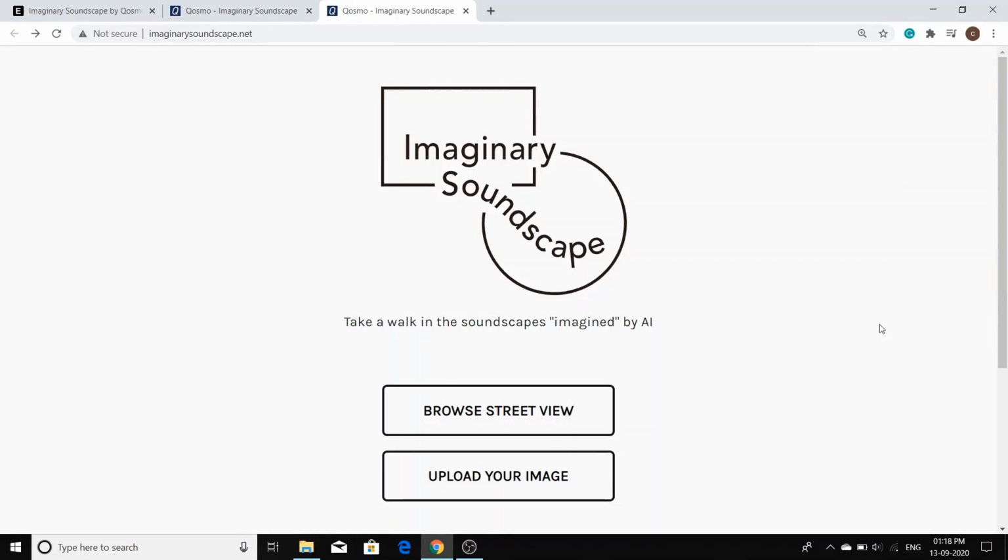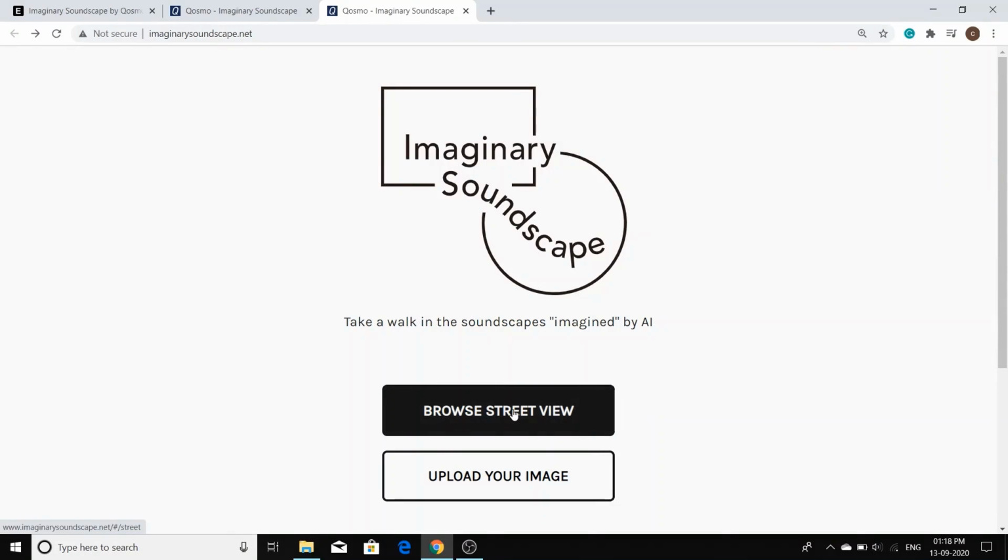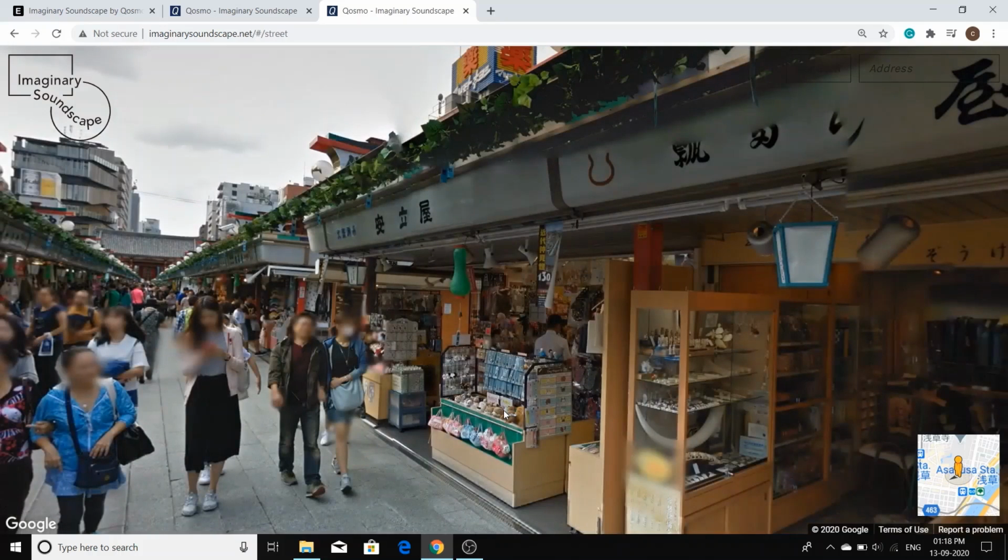So now let us select the option browse street view. When we select the browse street view option, Google will give us some random street locations, and the AI will provide us with the soundscape which is most matchable to the location that has been given by Google. So I am going to select the browse street view option. We have a picture of a market.